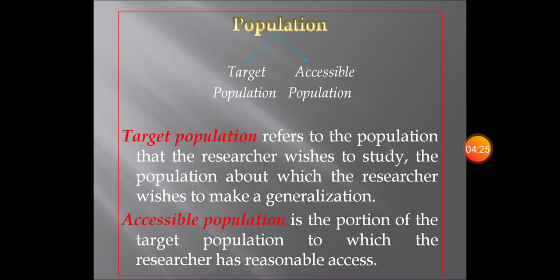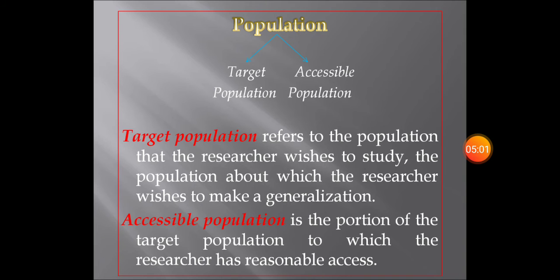Now, which is the accessible population? The medical students in our medical college is what we call accessible population. Why is it called accessible? From the word itself it is clear. Accessible means the population which I am having access to. That is what you mean by accessible population. So the target population refers to the population that the researcher wishes to study. I need to study the whole population, medical students throughout Kerala, but it's difficult for me. So what will I do? I will stick to that population which I am having access to. So that is what we call accessible population. Now, which is this accessible population?